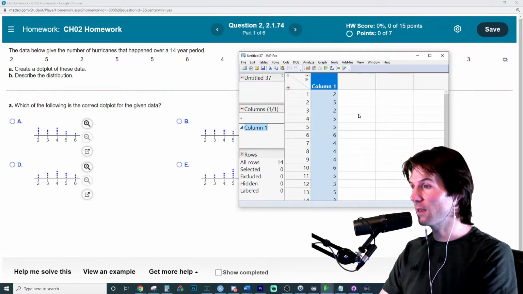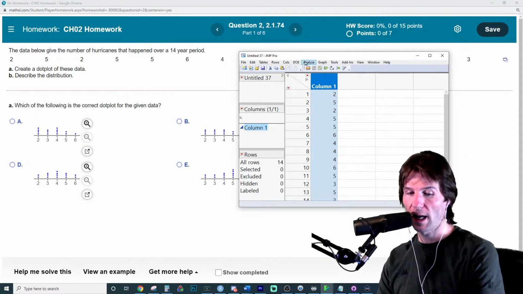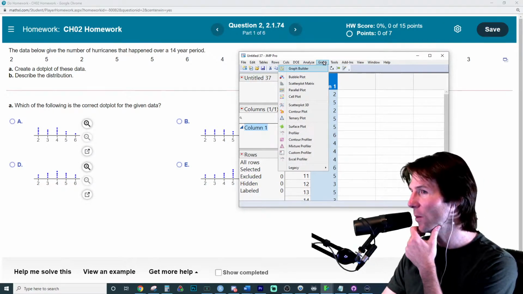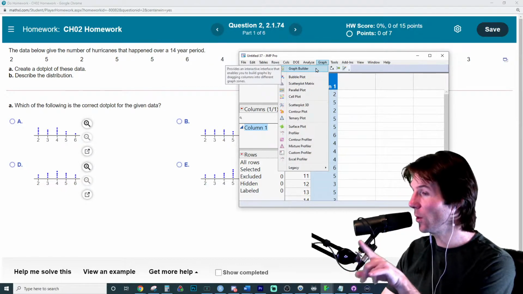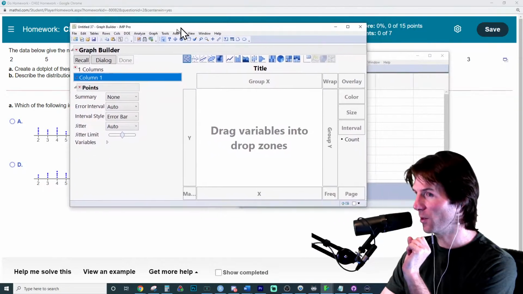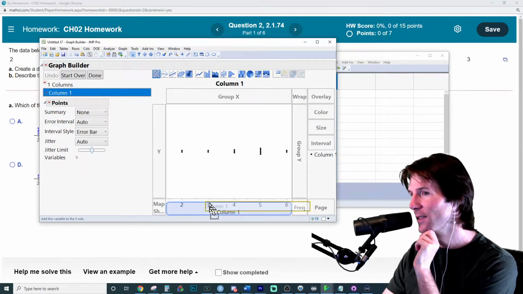So now that we've pasted in the data, we can actually visualize it. To visualize this, we want to go to Analyze. And frankly, if you want to make a dot plot, I think you can make it with Graph Builder. So I'm going to go to Graph and Graph Builder. If you want to make a dot plot specifically, go to Graph Builder. Under Graph Builder, we're just going to take and drag, and I think...